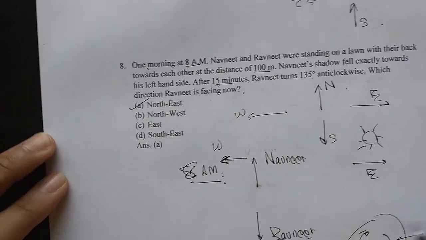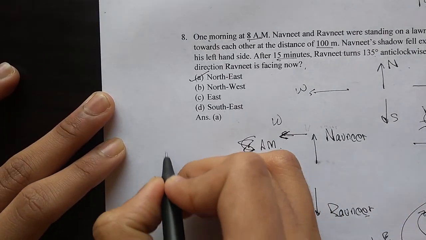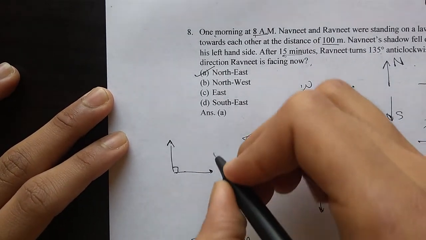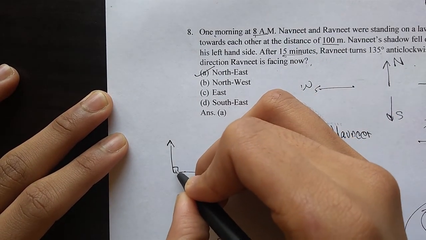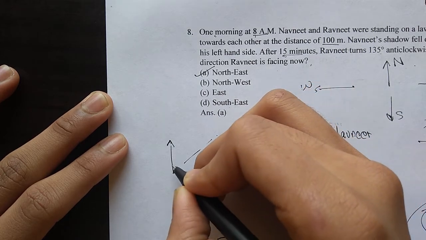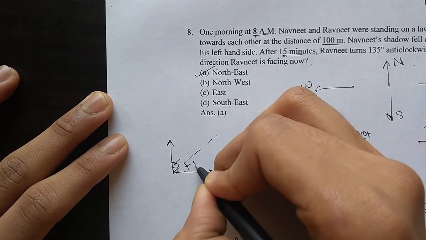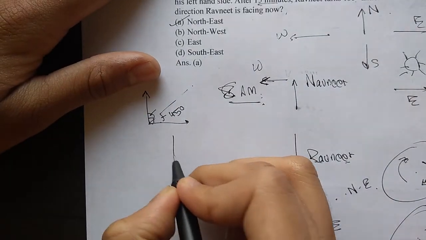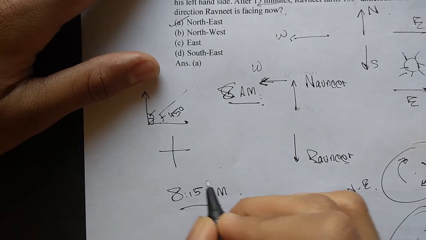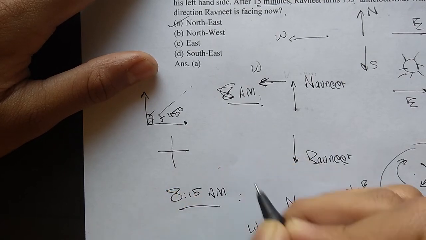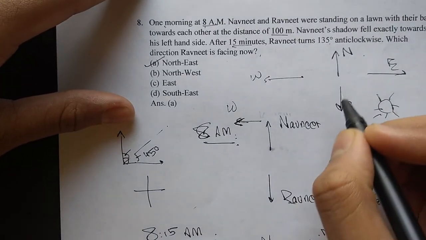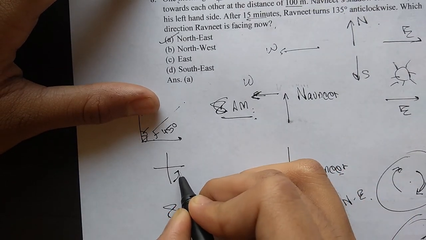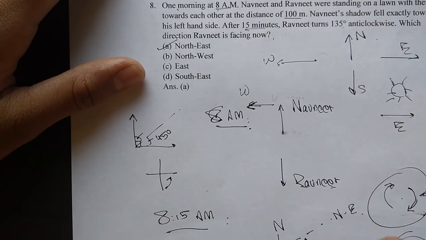I'm pretty sure you might not have understood this, so I'll explain it right now. This is a 90-degree angle. Now a 45-degree angle will be half of 90, right? So I can draw an angle bisector like this. This will be the 45-degree angle. What I did here is that I drew my directions, and I wanted to find the 135-degree anti-clockwise rotation. First I did 90-degree anti-clockwise, because 135 equals 90 plus 45.